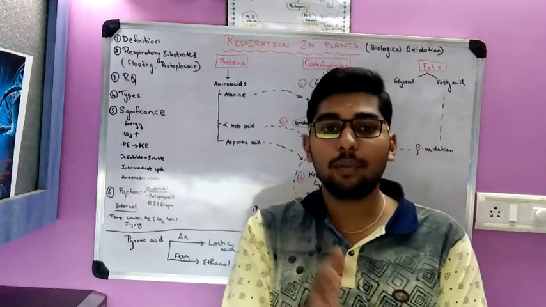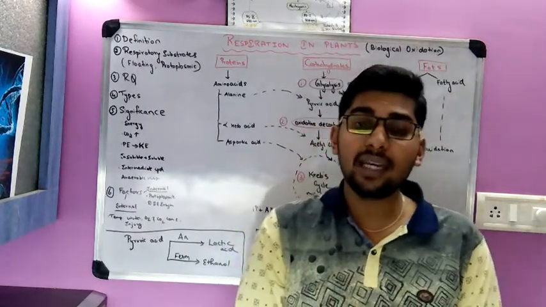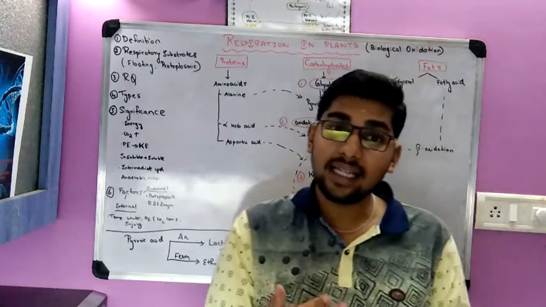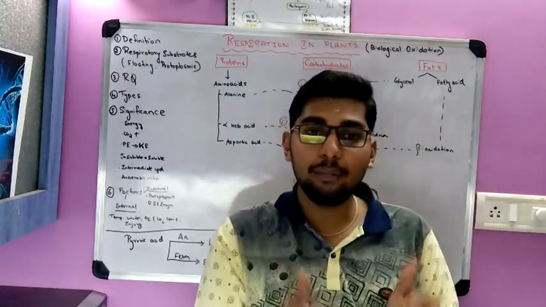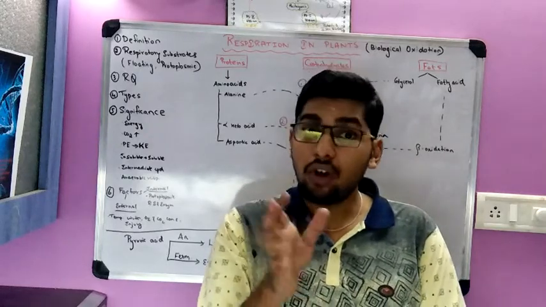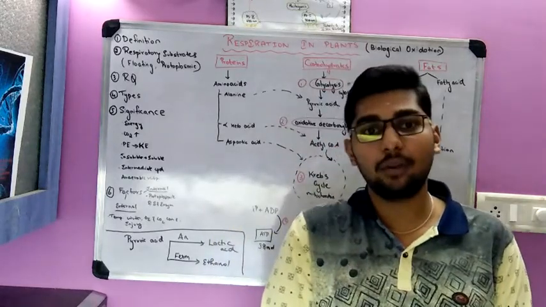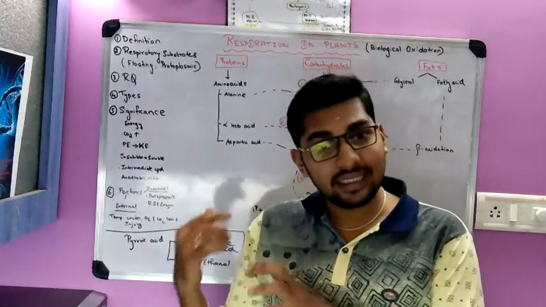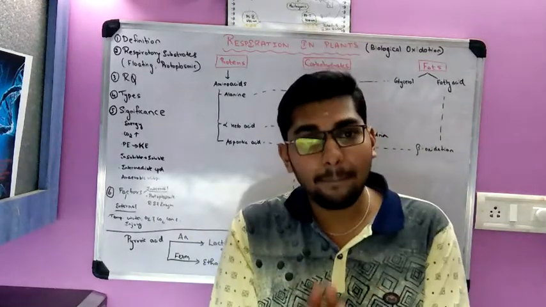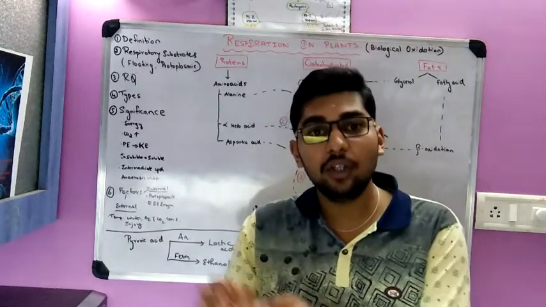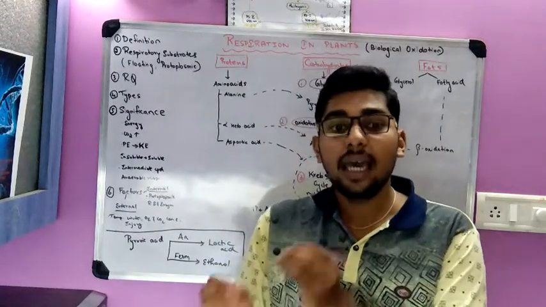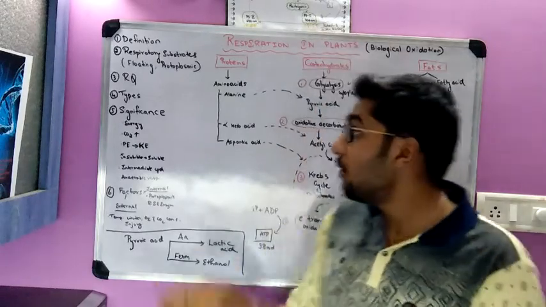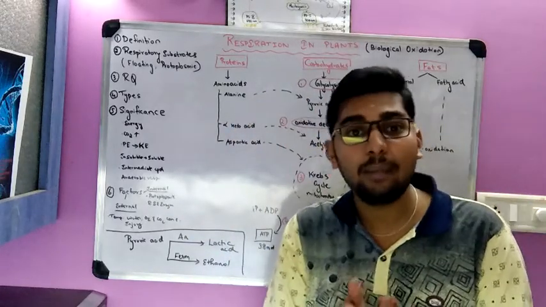Respiration is what we call a catabolic process. Catabolic means breaking down or degradation, whereas anabolic means building up or biosynthesis. Photosynthesis is called an anabolic process. Respiration is called a catabolic process because here large complex molecules are broken down into simpler molecules. Hence, since degradation or breaking down is occurring here, we call it a catabolic process.